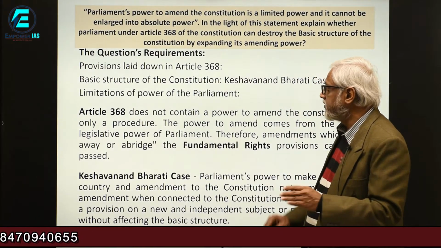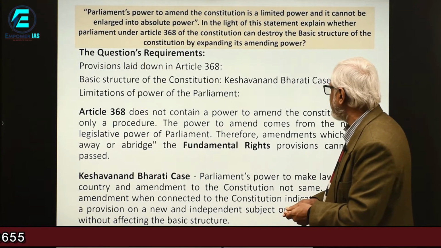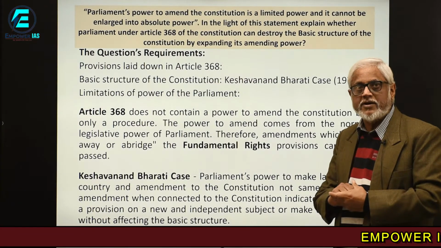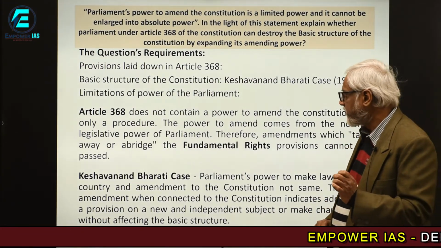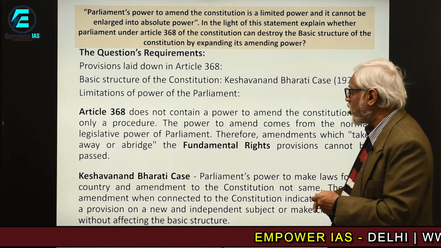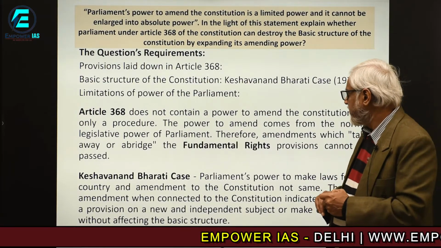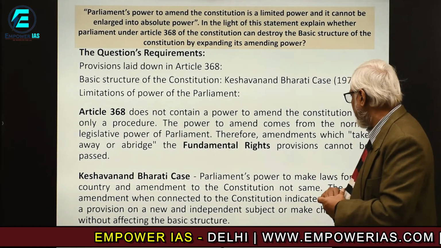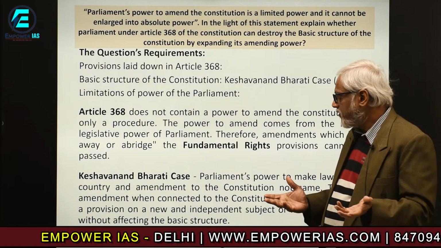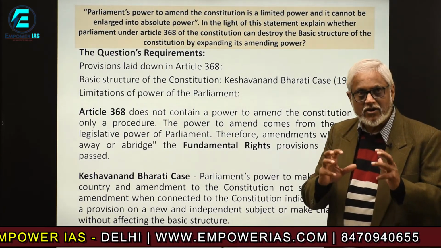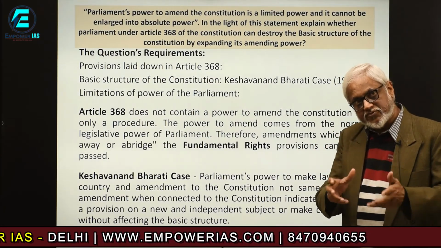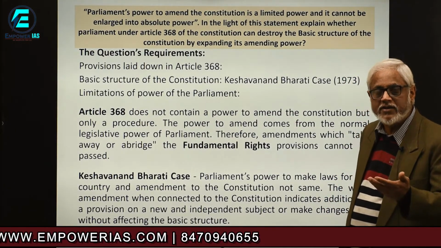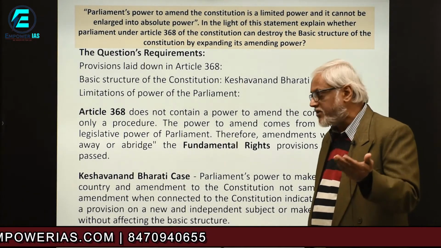Now Article 368 does not contain a power to amend the Constitution. Be very, very clear. It doesn't allow one to amend the Constitution, but it is a procedure. The power to amend comes from the normal legislative power of Parliament. Therefore, amendments which take away or abridge the fundamental rights provisions cannot be passed. So, the Parliament does not amend the Constitution by this article, but it amends the procedure. It is only a procedure to amend, but it actually depends on the ordinary legislative process.